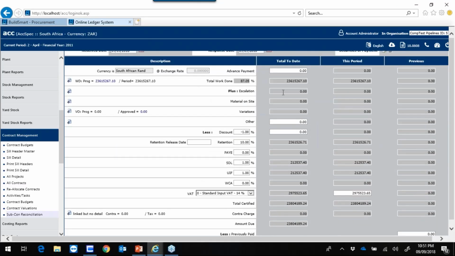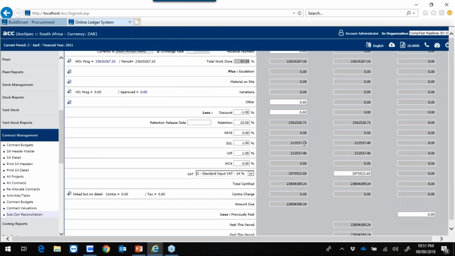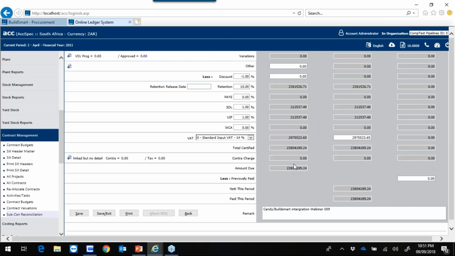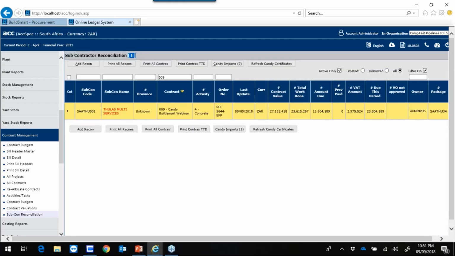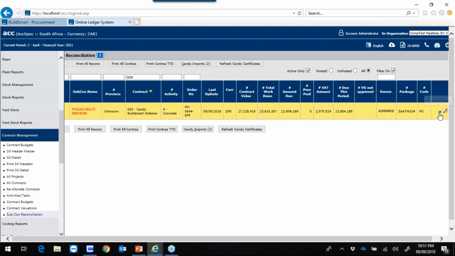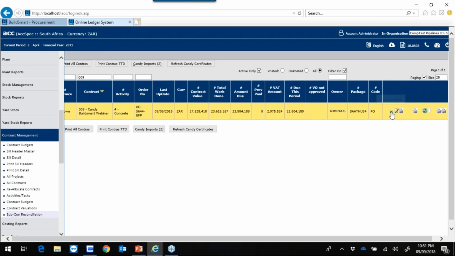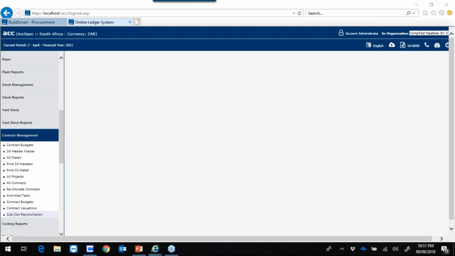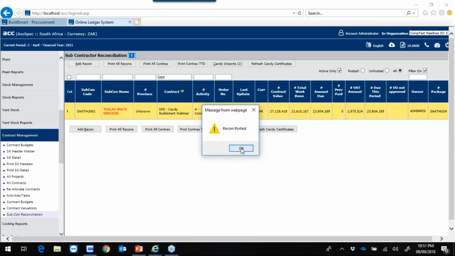Now you'll see that the subcontractor information has been populated with his current certificate, the amount due, etc. I will now click on save and exit, and then click on this green cross. Just want to show you guys what it says there, to post the certificate. Once the certificate has been posted, it will now go through the standard approval process for payment.